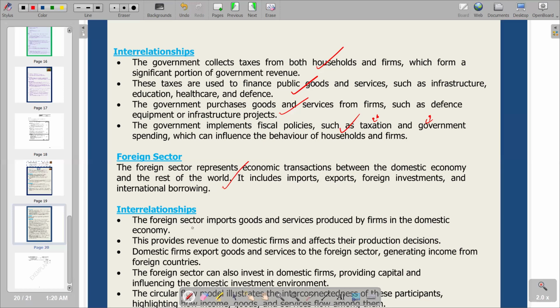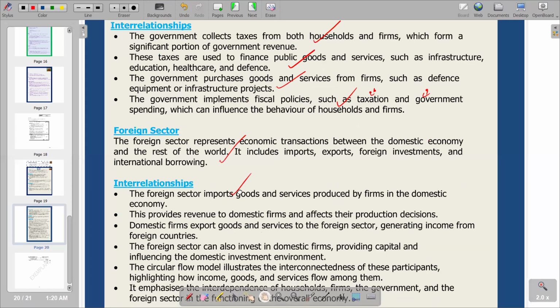On the first point, the foreign sector imports goods and services produced by firms in the domestic economy. So the goods and services are produced by firms in the domestic economy, and the foreign sector now imports them. Basically, the foreign sector represents the foreign countries that are buying from our local economy. They are importing those goods and services produced by firms in the domestic economy. That's what we have on the first point.